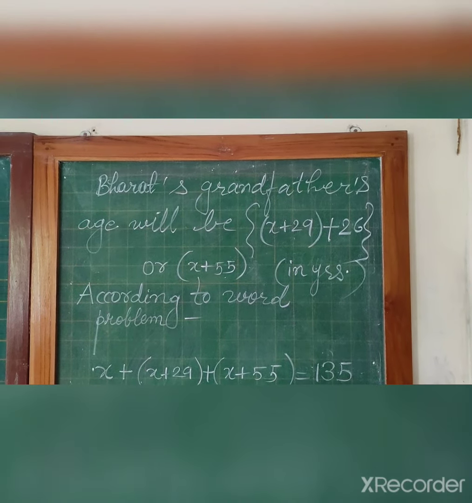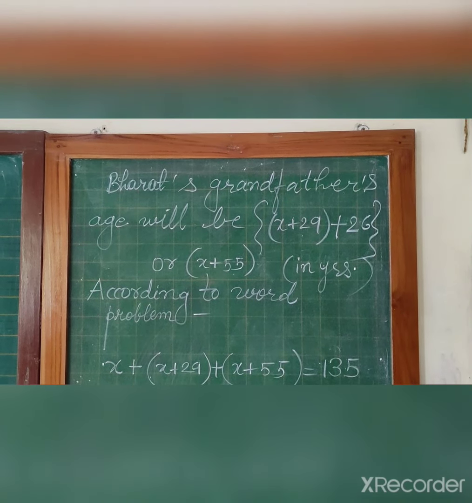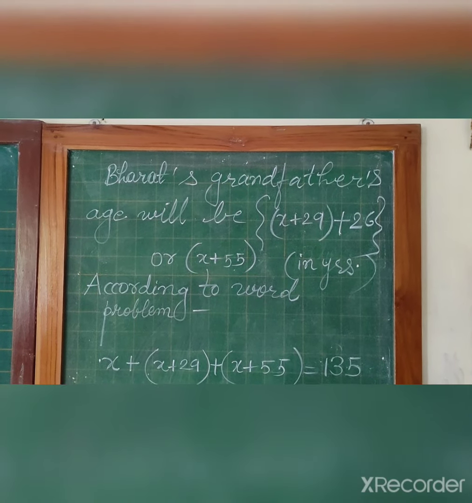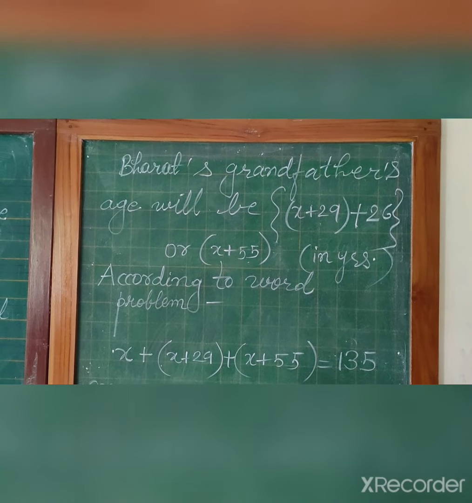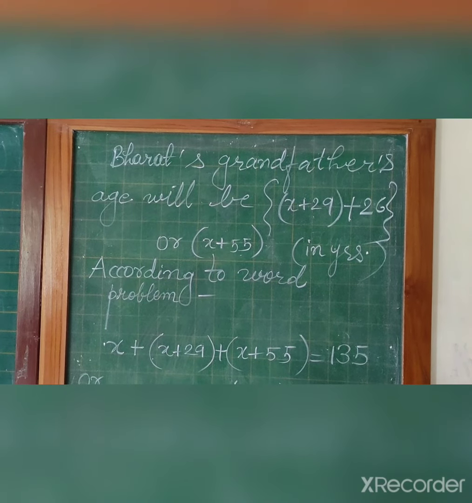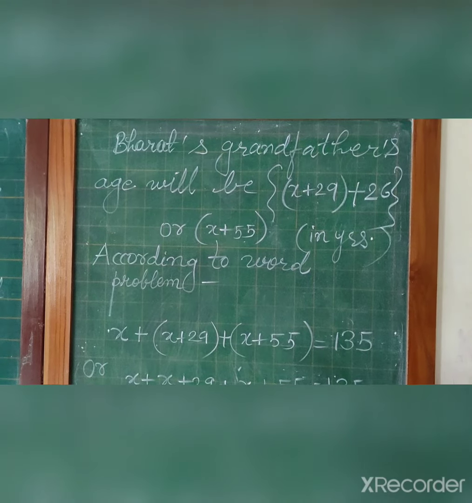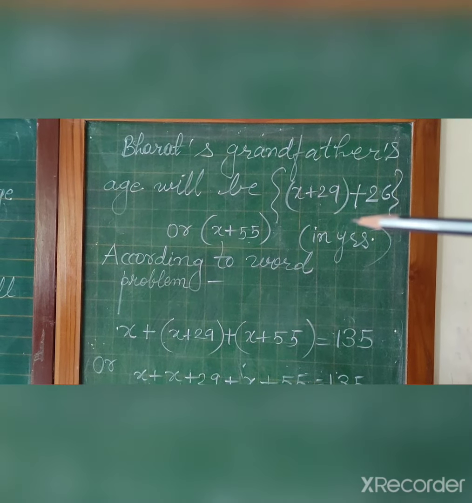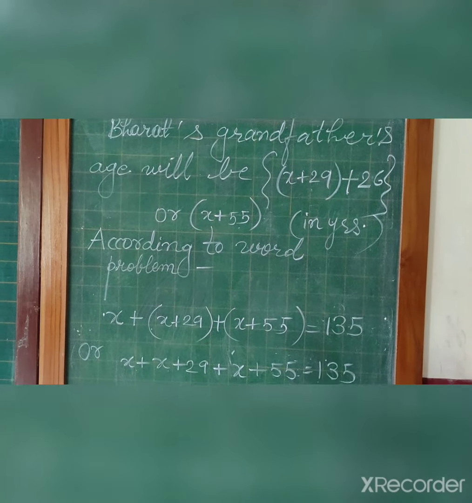So Bharat's grandfather's age will be x plus 29, which is Bharat's father's age, plus 26, because father is 26 years younger, so grandfather is 26 years older than Bharat's father. So grandfather's age will be x plus 29 plus 26, or x plus 55 in years.